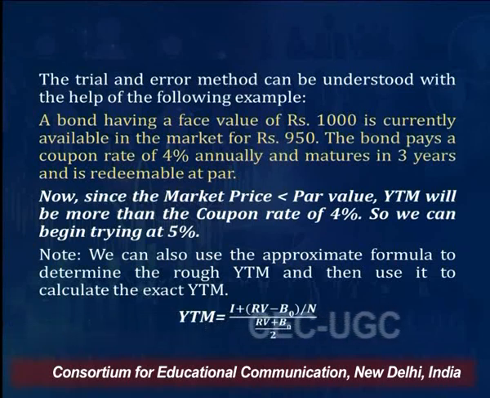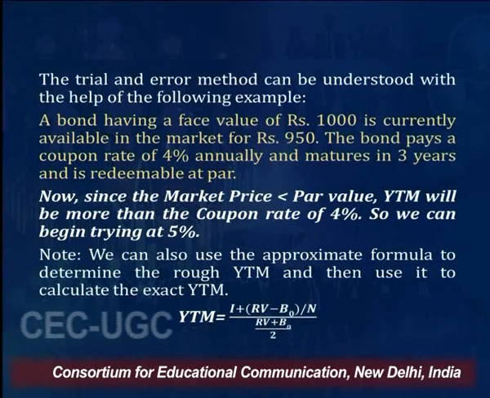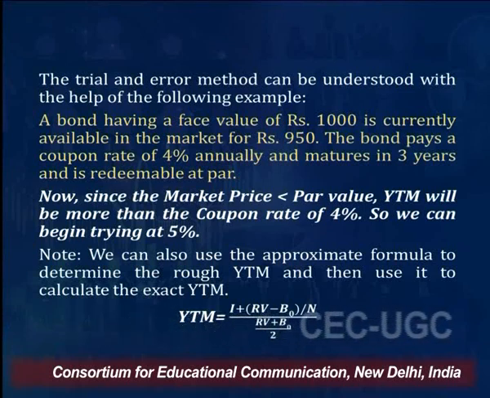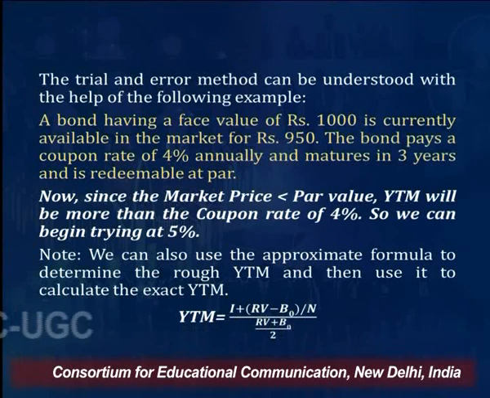For calculating YTM, first of all you use the approximate formula. So we will calculate the YTM on the basis of the approximate formula. The approximate formula is interest plus redemption value minus B0, divided by N. N in our example is 3 years. B0 is 950 rupees. Redemption value is 1000 rupees because it is a 1000 rupees bond.